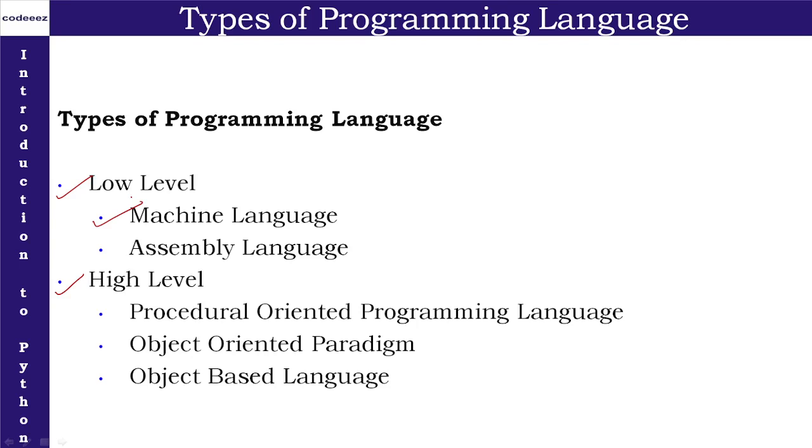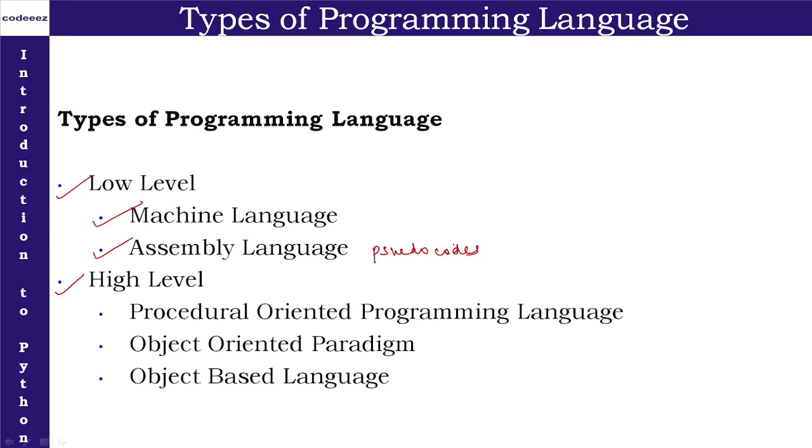Whatever instructions are written purely in machine understandable format, those languages are termed machine languages. And when we use certain other notations apart from machine understandable format, those notations are termed pseudocodes, and those languages are termed assembly languages.